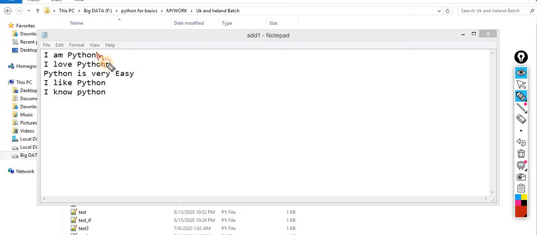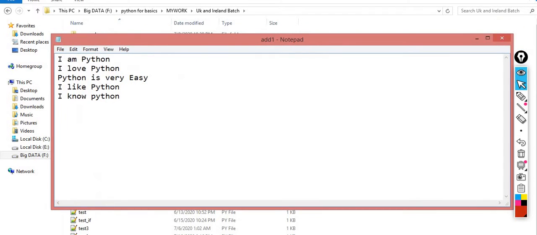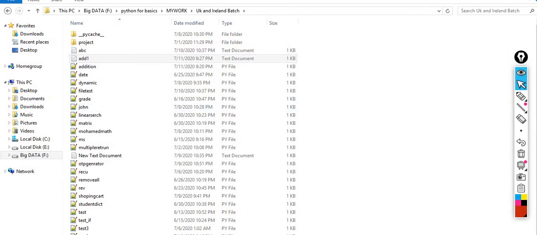Whenever I press enter, we cannot see it, but by default the slash n is there. The slash n means that the person pressed enter. Whenever you press enter, in the back end that means you pressed the slash n. Because I press enter on every line, the system understands that the person entered a slash n. So this is a hidden character. I made this file, and the file name is add1.txt.